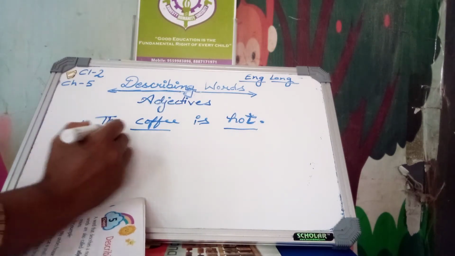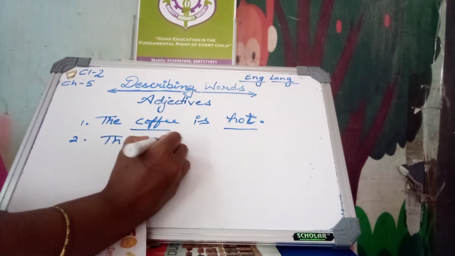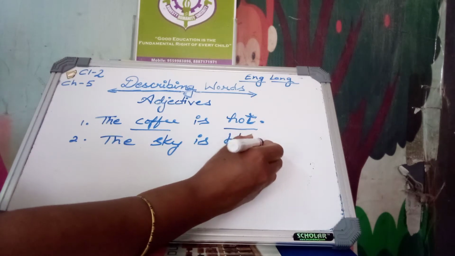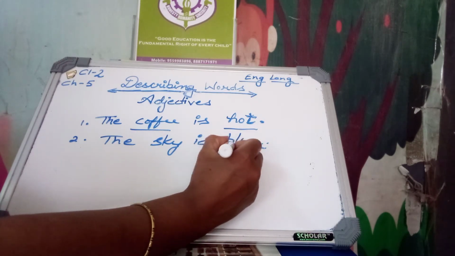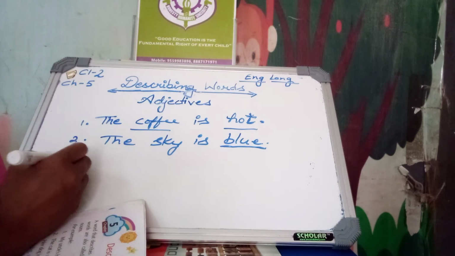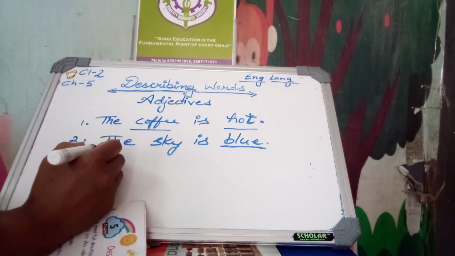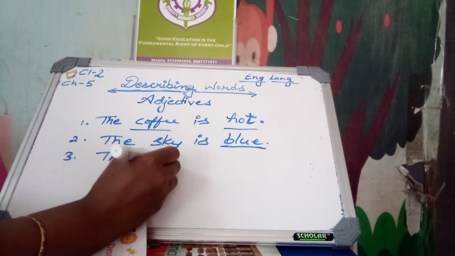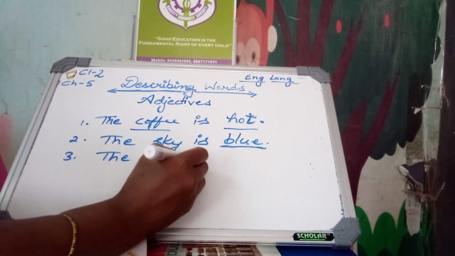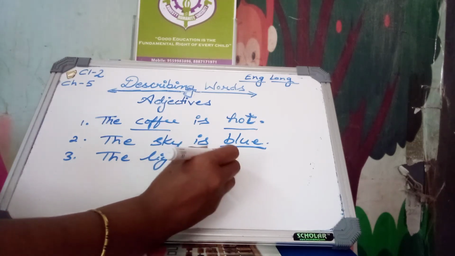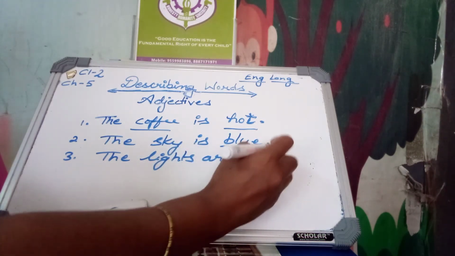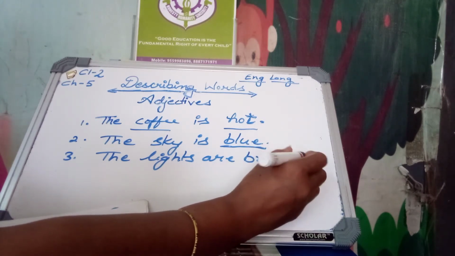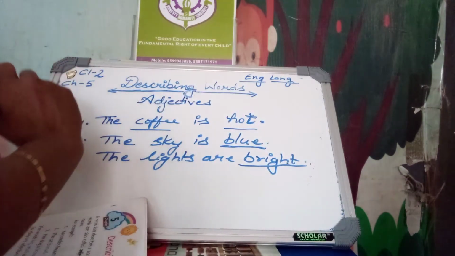Next, the sky is blue. It describes the noun sky and the adjective is blue. And the lights are bright. Here the lights is the noun and bright is the describing word.